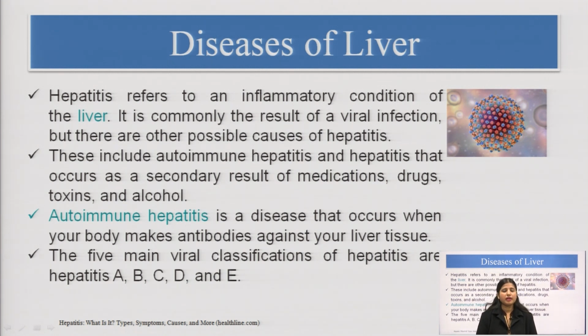There are hepatitis virus A, hepatitis virus B, hepatitis virus C, hepatitis virus D, hepatitis virus E. All these viruses can cause hepatitis. These include autoimmune hepatitis as well. Sometimes our immunity is working against ourselves, and that can also lead to inflammation in the hepatocytes in the liver. Autoimmune hepatitis is the disease that occurs when our body makes antibodies against ourselves.